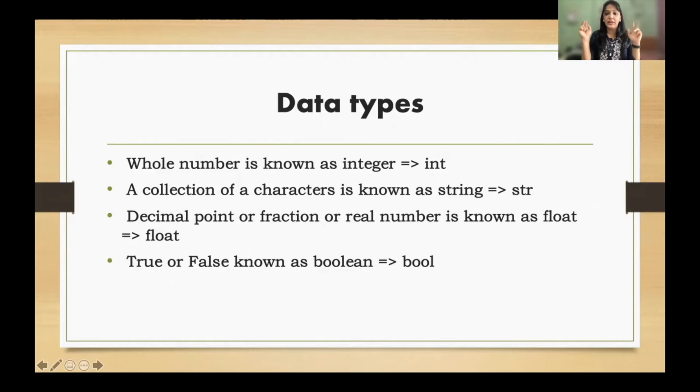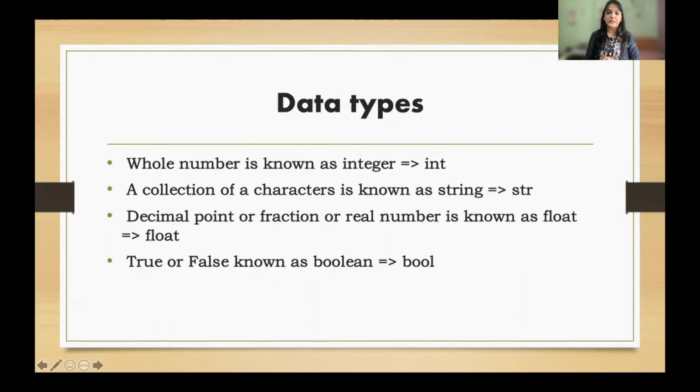When I have a collection of characters which is enclosed in quotes, it is known as string in programming. In Python, this type is str. So str stands for string, which is a collection of characters. Then if we have a number with a decimal point or a fraction, this is called a real number, or it is also known as float. So the type is float.